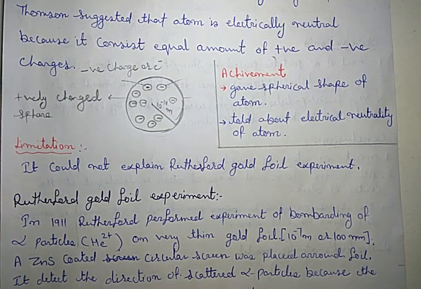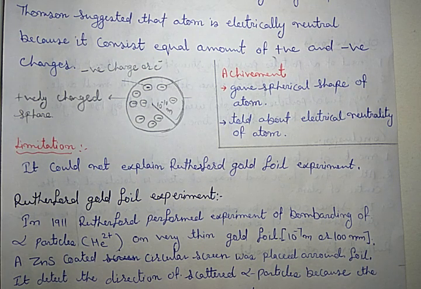The first thing, in 1911, Rutherford performed his famous experiment in which he bombarded alpha particles on a very thin gold foil. What is an alpha particle?